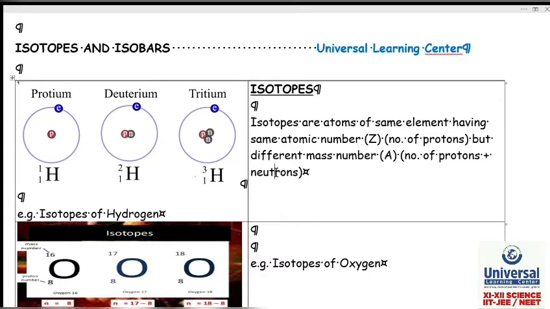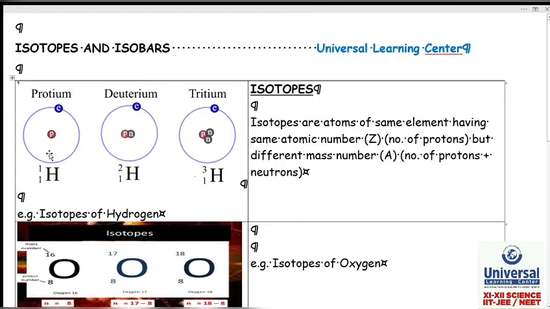The topic is isotopes and isobars. Now, what are isotopes? Look at this picture. This is an atom of hydrogen. As you can see, we know the atomic number of hydrogen is 1. Atomic mass is also 1. So atomic number 1 means number of protons is 1 and number of electrons is 1. So this is hydrogen, as we have already seen.